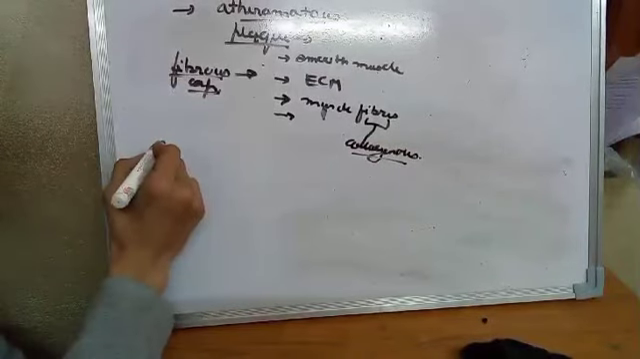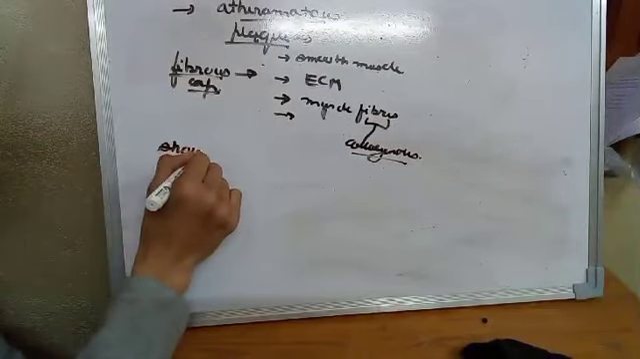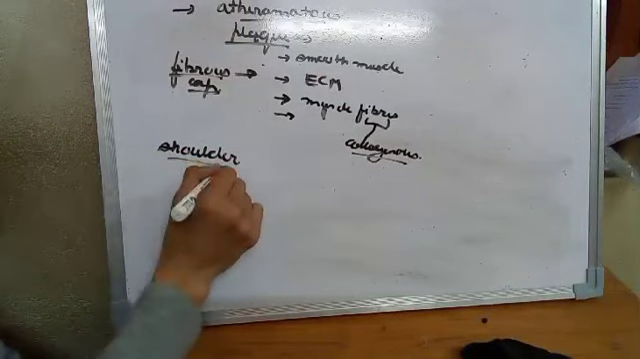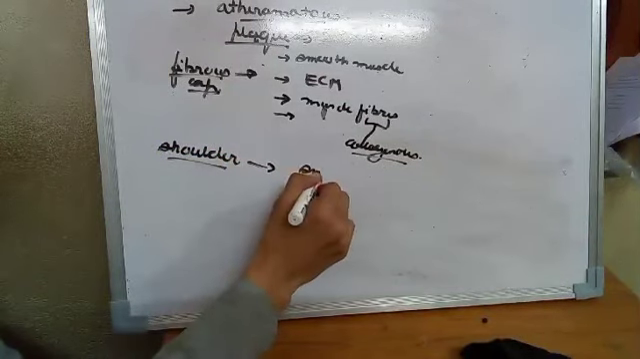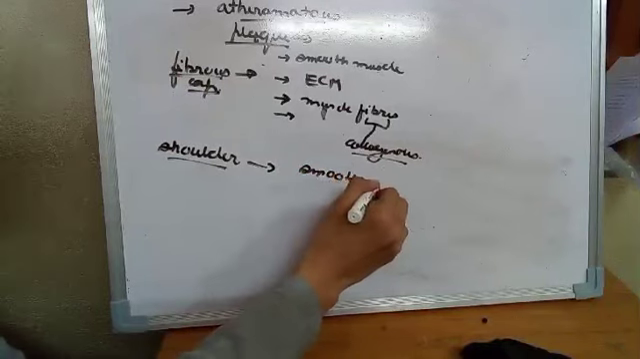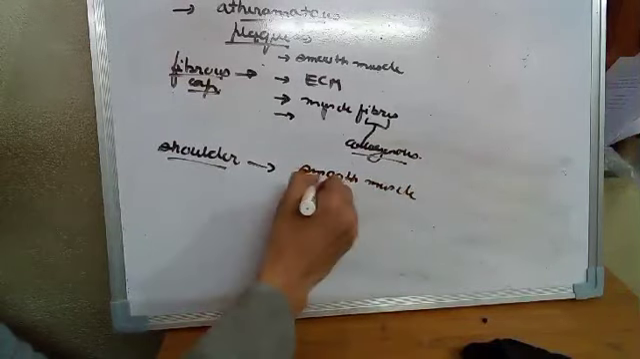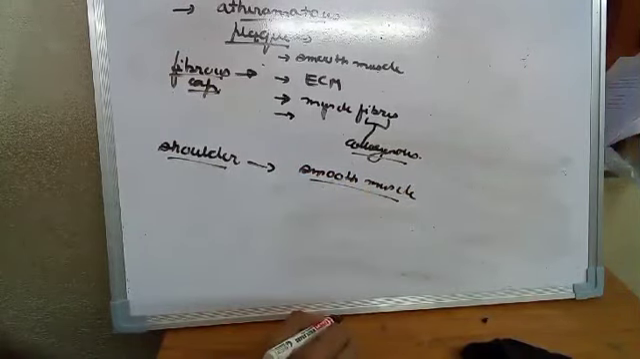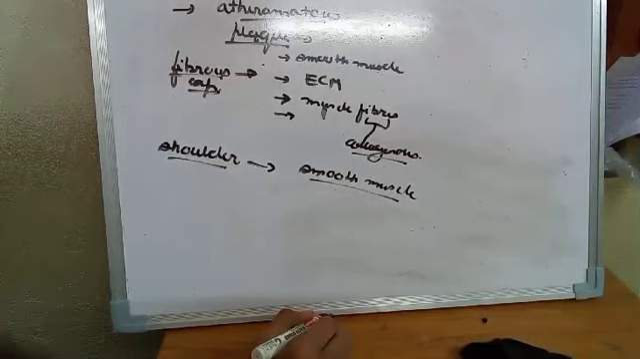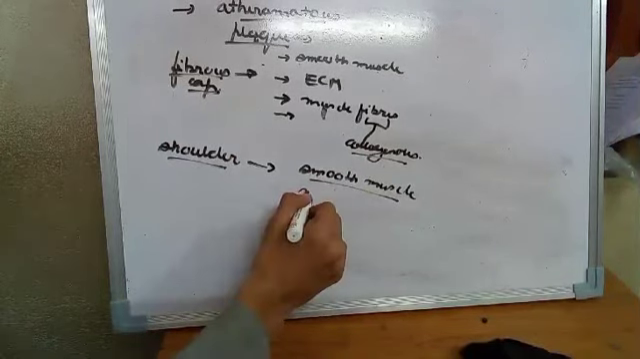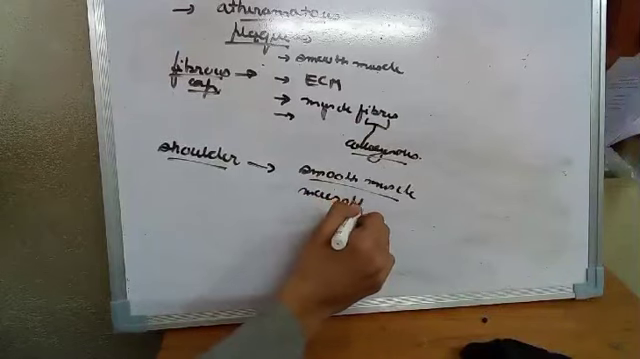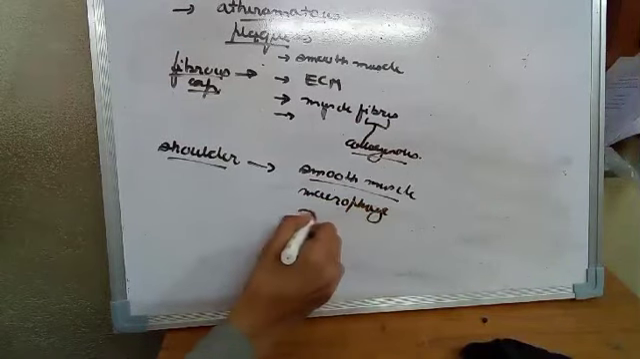And now there is another part, the shoulder of the atheromatous plaque. It also contains smooth muscle. Smooth muscle is the common part, and it also contains macrophages and T lymphocytes.